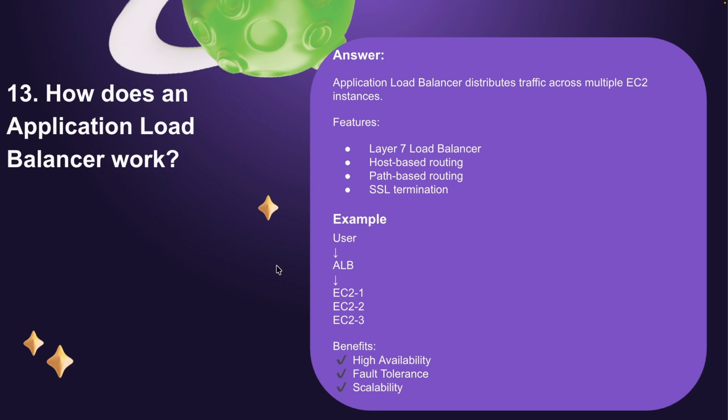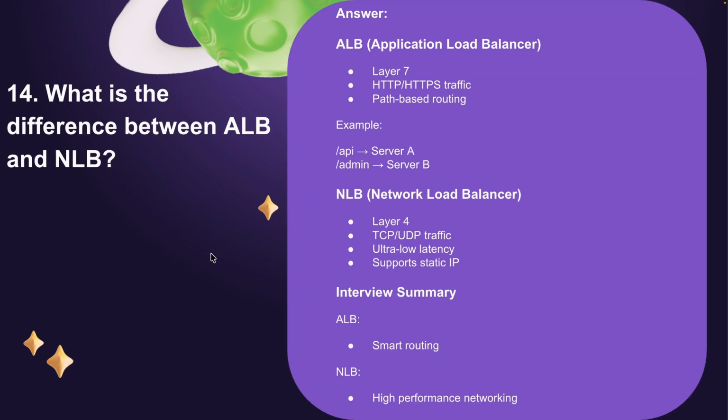So let's move to the next question. What is the difference between ALB and NLB? So as we know, ALB means application load balancer, and this will work at layer 7. It can route HTTP, HTTPS traffic, and it can work with host based and path based routing. Example will be slash API can go to server A, slash admin can go to server B. In the same application load balancer, we can create multiple routes with multiple target groups.